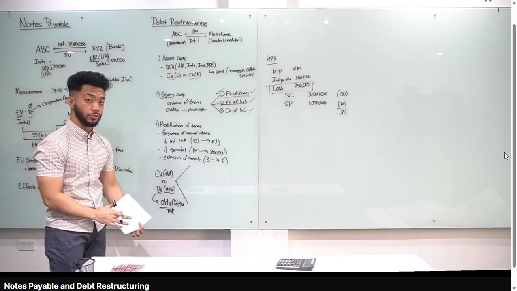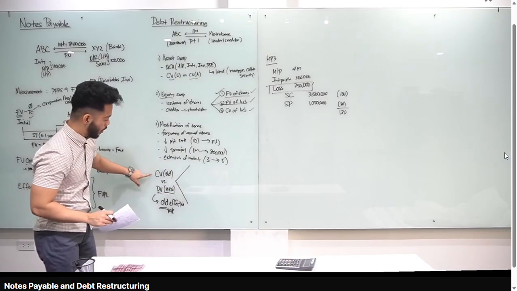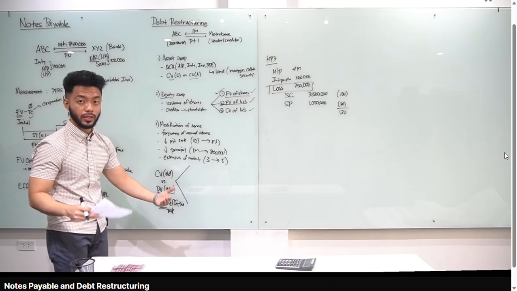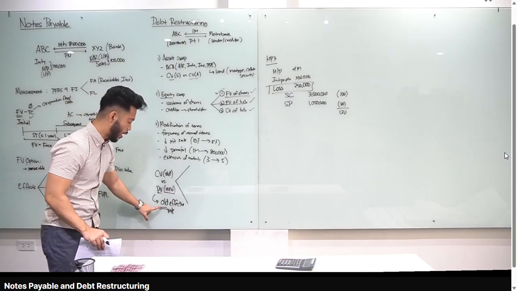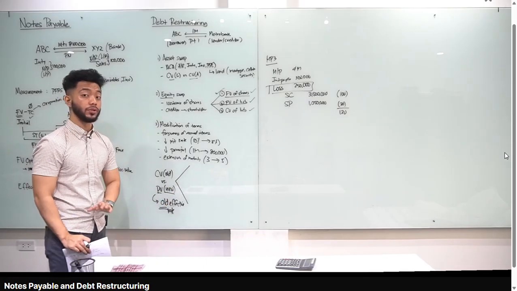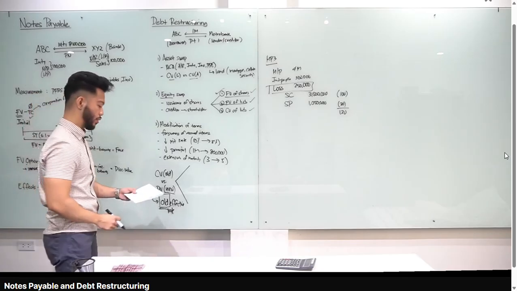Ang ginagamit nila is the new. Hindi. Kapag mag-compare ka, ulitin ko, pag sinabi yung modification of terms, yung accounting side niyan, carrying value of old, which is basically yung principal and accrued interest, i-compare mo sa present value of the new liability. Okay? Ang ipang di-discount mo dyan is the old effective rate. Huwag new ha, old lagi dyan. O box ko para di mo makalimutan. Ayan, old.